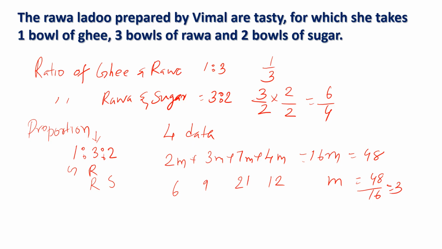So we get such situations where more than 3 are related in a particular fashion, like 2:3:7:4, then we write 2m, 3m, 7m, 4m, which is the possible multiplication and the relationship. So what I was trying to make you understand is, whenever we say ratio, it is 2. Whenever we say proportion, we have more than 2 items to compare, and we call it proportion.